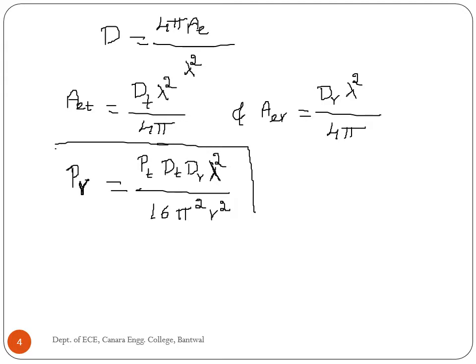So this is the received power or Friis transmission formula in terms of directivity.